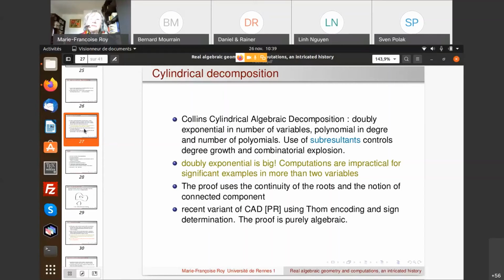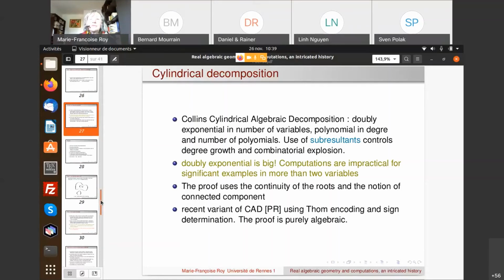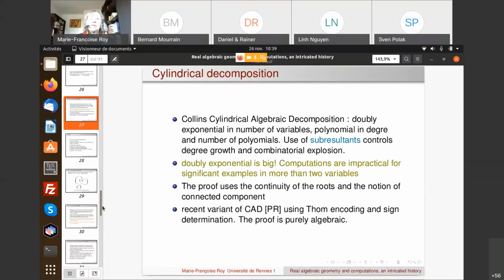And one important thing that Collins was doing was to use something called subresultants to control the degree growth and combinatorial explosion.